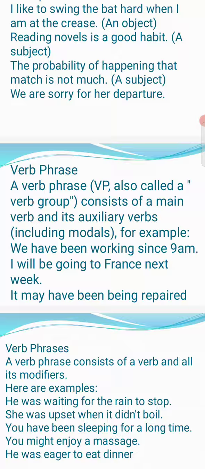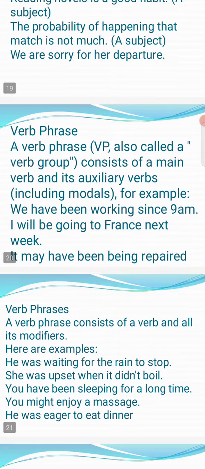Have been working is what? A verb phrase. We have been working since 9 a.m. I will be going to France next week. It may is a modal. Have been repaired.